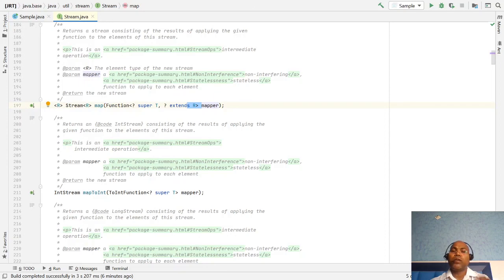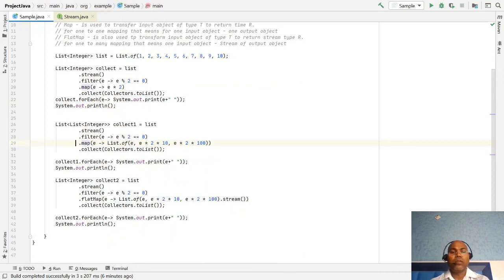This may be an independent R object or a list of objects, but only one object. So this is your map for one to one. Here in flat map, we pass one input type and return a stream of R types, so that the values are flattened.